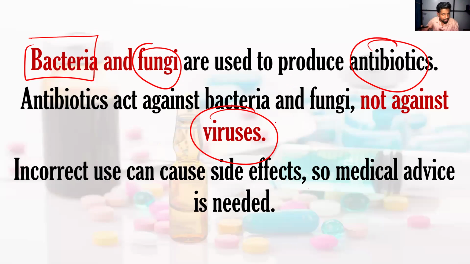These bacteria and fungus are the ones responsible for producing antibiotics. By using the antibiotics, we can kill only the bacteria and the fungus. We can't kill virus by using the antibiotics.